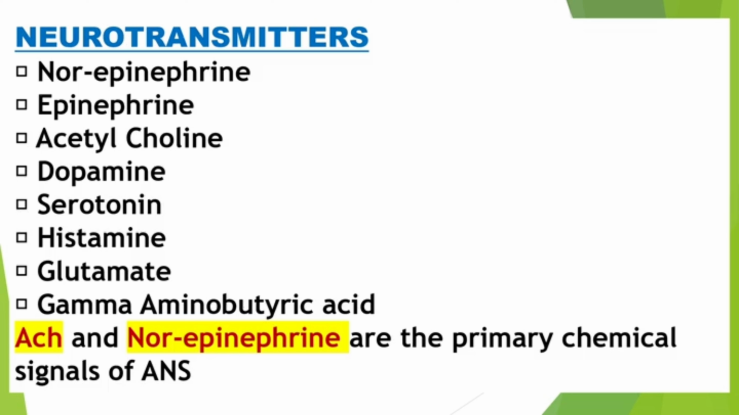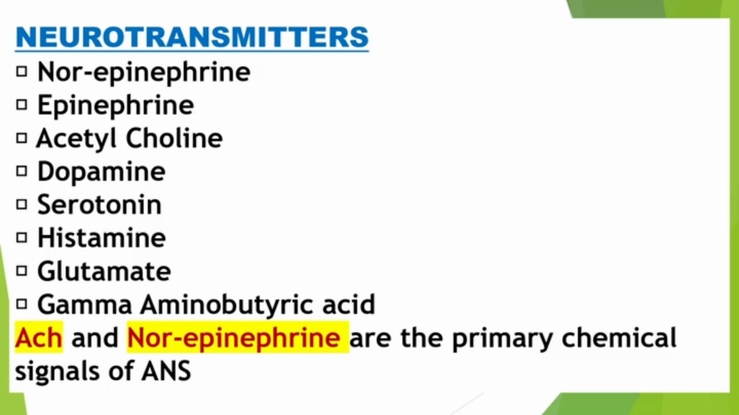Then the neurotransmitters coming under the autonomic nervous system: mainly norepinephrine, epinephrine, acetylcholine, dopamine, serotonin, histamine, glutamate, gamma aminobutyric acid. The main important, the primary chemical signals in the autonomic nervous system, are acetylcholine and norepinephrine. All things we want to know because we don't know from which portion they will ask in the CAPS exam or any other exam. We can expect questions based on the neurotransmitters.